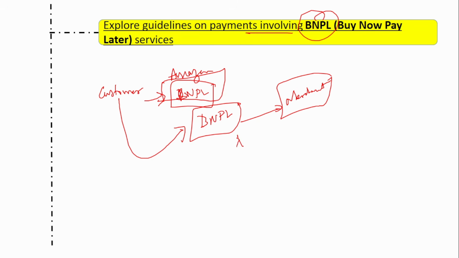Most of the times, the payment aggregator itself provides this facility. Since this is a very good, frequently used payment option by the customer, guidelines should be developed on how this payment is made, whether it is made securely or not. So guidelines should be created for this buy now, pay later service.